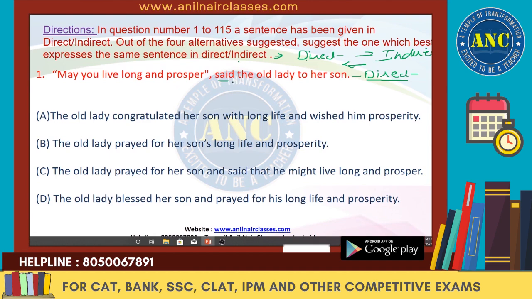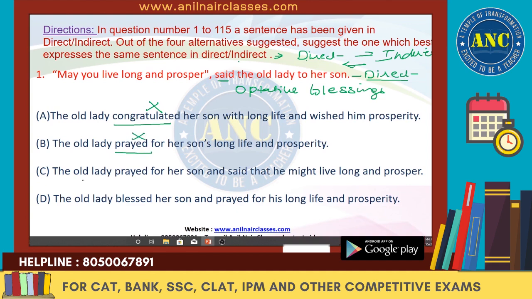So the very first thing is we identify what kind of sentence it is. It is an optative sentence, and we know that this old lady is giving her blessings that may you live long and prosper. So in the reported speech, when we change it, the word blessing should come. So the old lady congratulated, we'll read vertically, right? Congratulated, she's not congratulating, so we'll remove it. The old lady prayed, she's not praying, she's blessing, right?